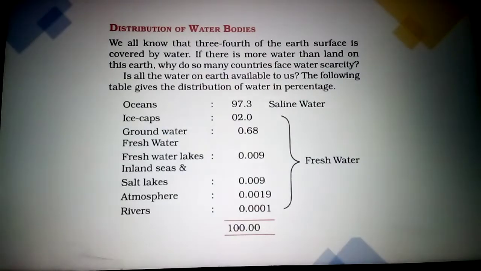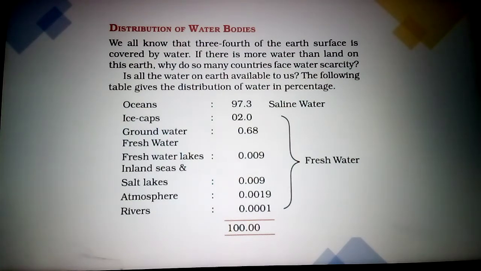Now today we'll see our topic, distribution of water. We already discussed that the earth is covered with 3/4 water, and only 1/4 is land. Then we often hear about water scarcity, and some countries face water scarcity. Why, if 3/4 is water? Why do we get a shortage of water?